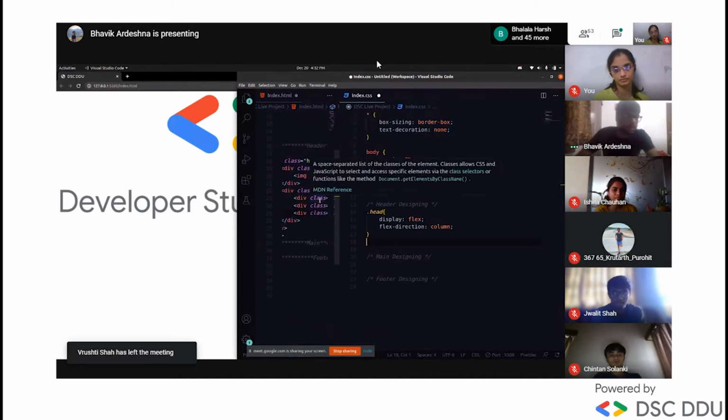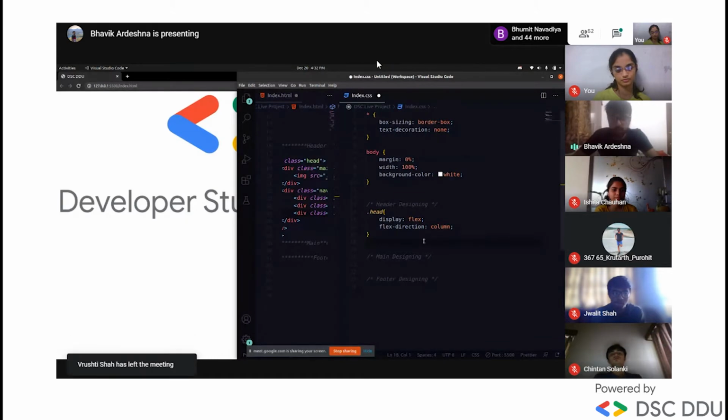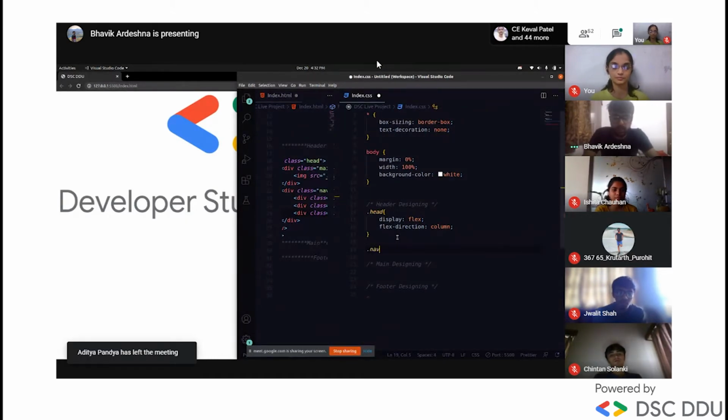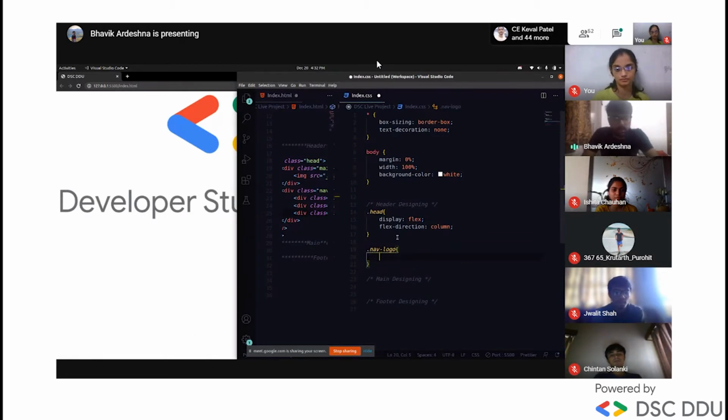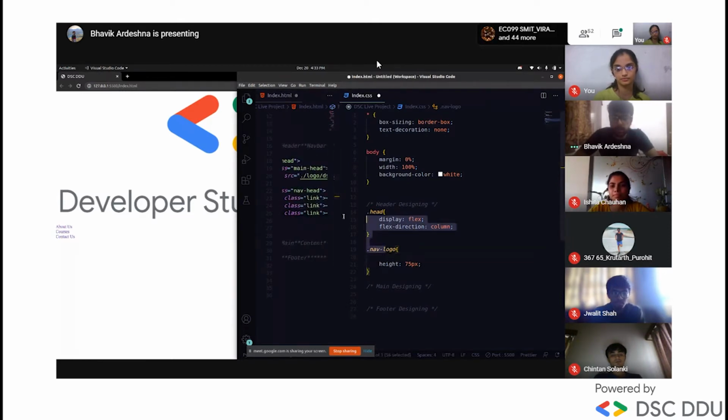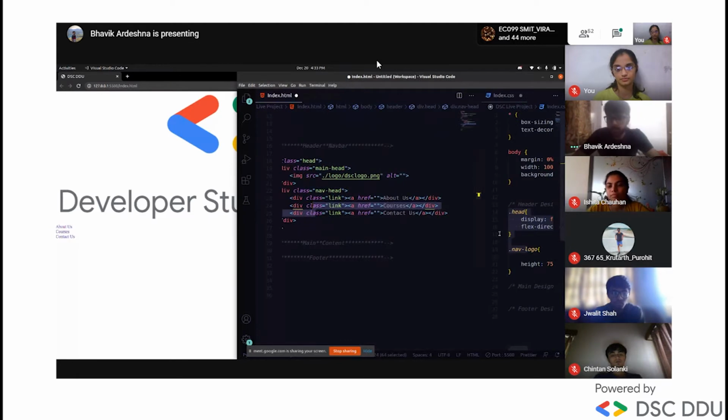Now we will apply styles to the nav logo. We need the logo not too big, so we'll make it small with some CSS. First of all, I will give some height, 75 pixels for now. I hope it will come out easily.